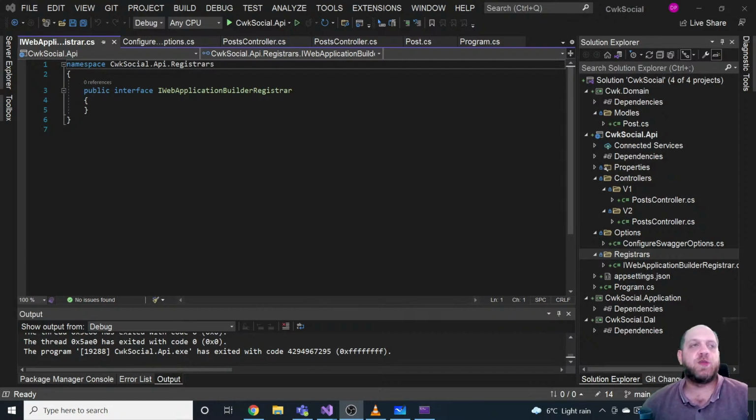So it's worth taking a look at the minimal API, because I think it's the future of APIs in the .NET ecosystem. But right now, if you would start an API for production, I would still recommend to use a regular approach to the API with controllers. And I hope that this answered your question.